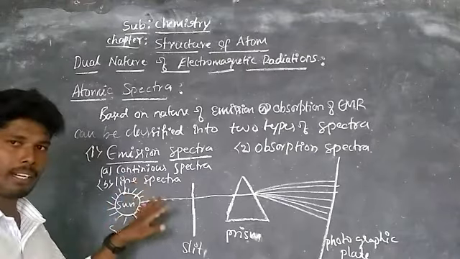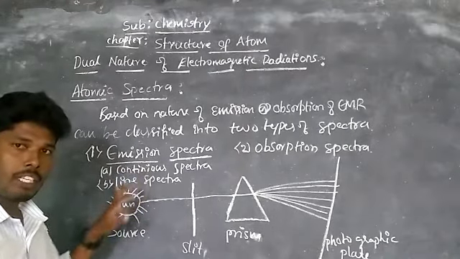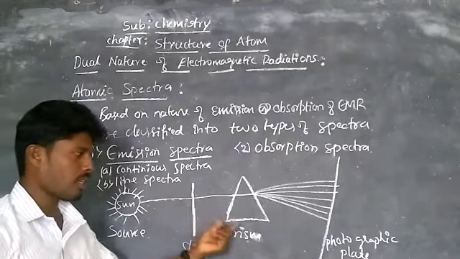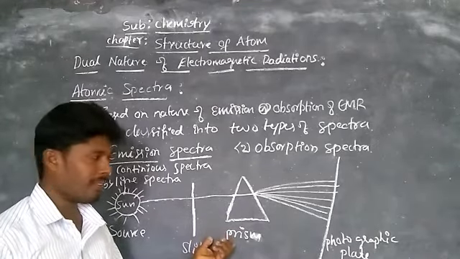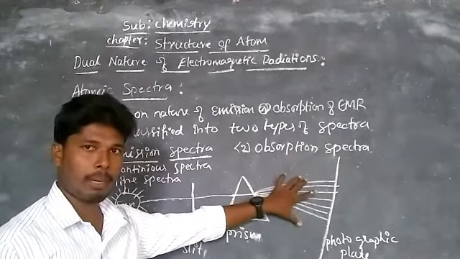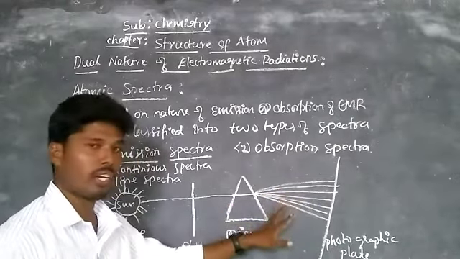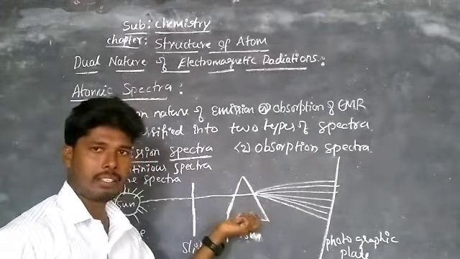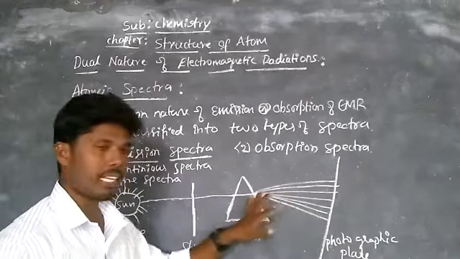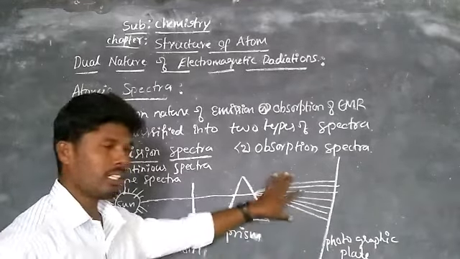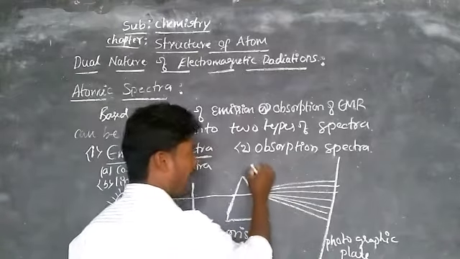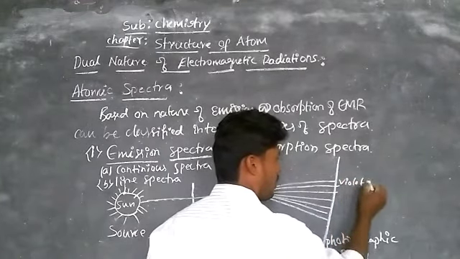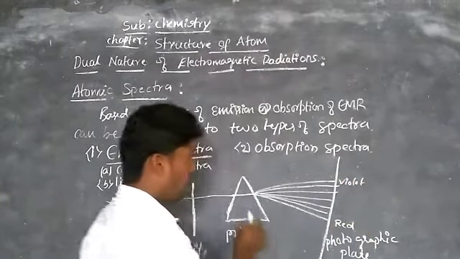Now the continuous spectra is defined as, when light radiation passes through a slit and falls on a prism, it splits into a number of lines. These lines are continuous, which means these radiations are emitted continuously without any breakage or breakup, not like particles, but like lines being emitted. And these have a range from violet to red, that is, the VIBGYOR.